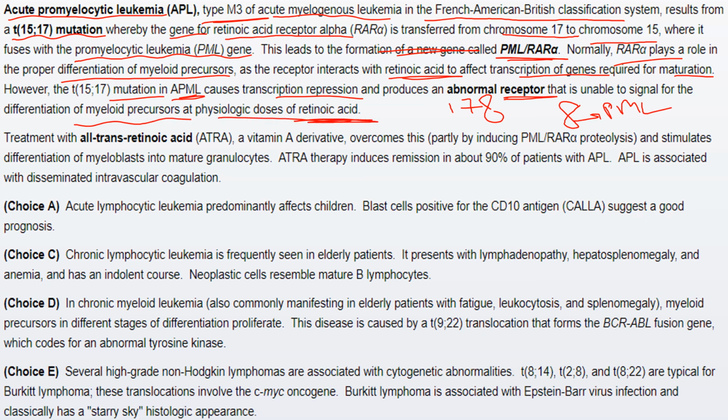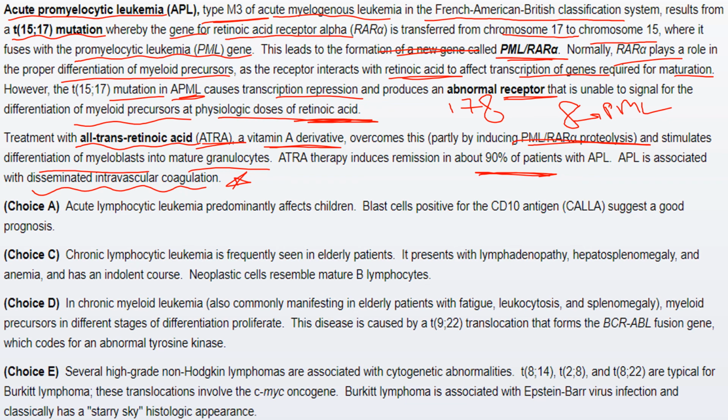And therefore, treatment with all-trans retinoic acid, or ATRA, a vitamin A derivative, overcomes this, partly by inducing PML-RAR alpha proteolysis, and this stimulates the differentiation of myeloblasts into mature granulocytes. ATRA therapy induces remission in about 90% of patients with APL. APL is associated with disseminated intravascular coagulation.